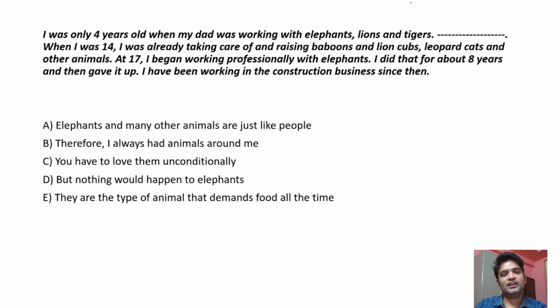I was only 4 years old when my dad was working with elephants, lions, and tigers. And then comes the missing sentence. When I was 14, I was already taking care and raising baboons and lion cubs and leopards, cats, and others. So from a very early age, I was working with animals. That's what I'm saying. Okay. So it's talking about elephants, and many other animals are just like people. But it is not. Elephants has only come here. It is nowhere connected to this paragraph. So this can be taken out.